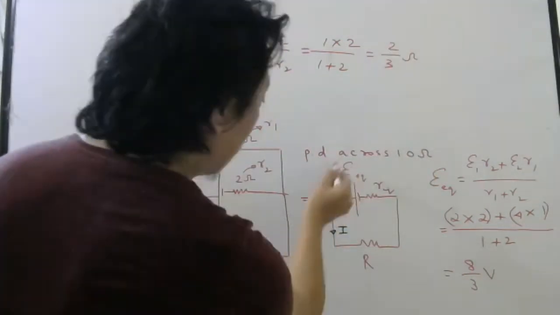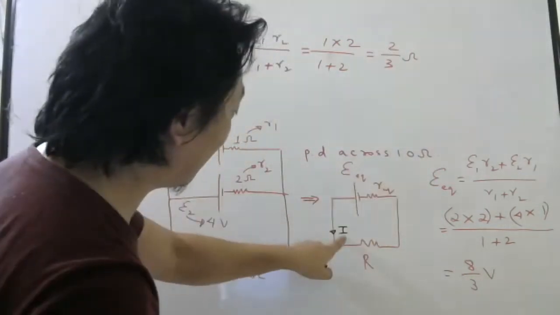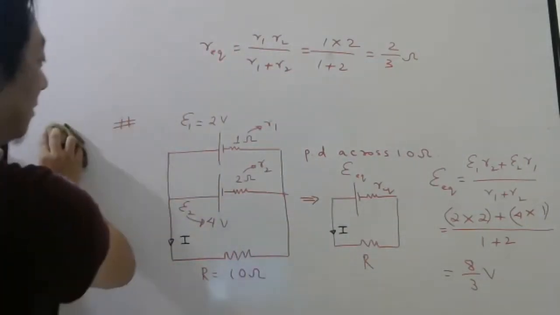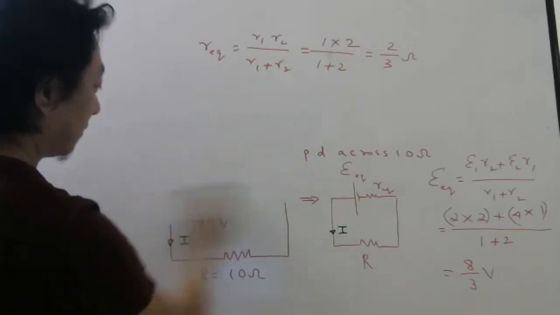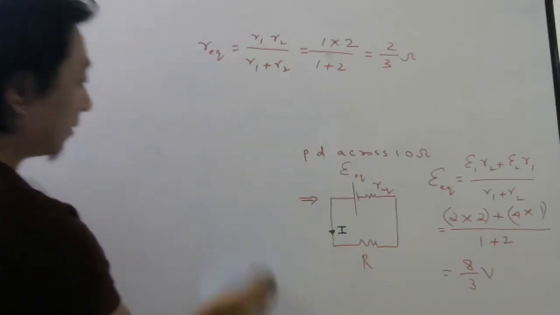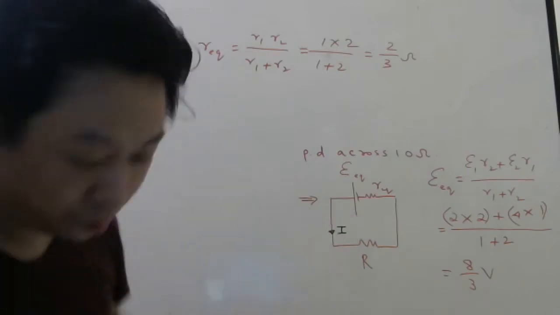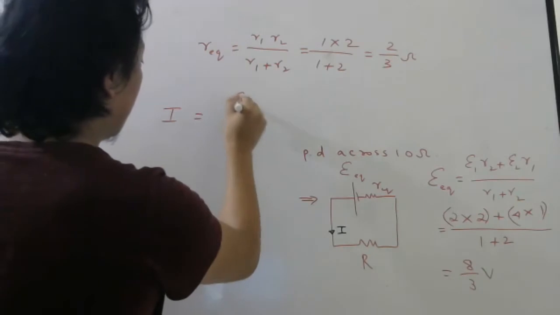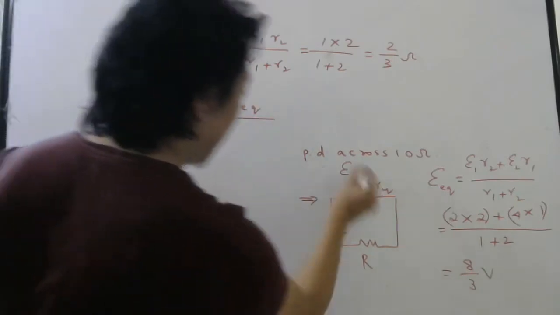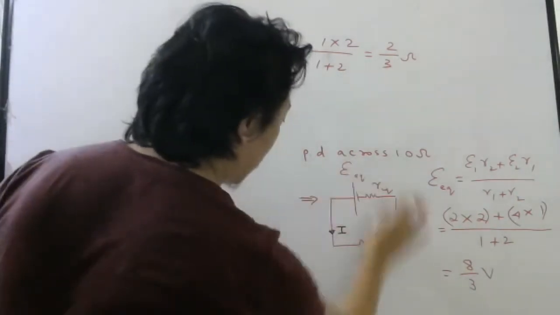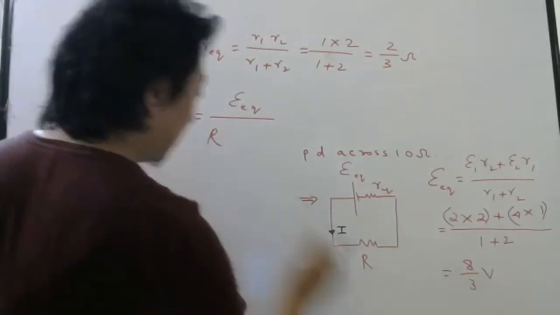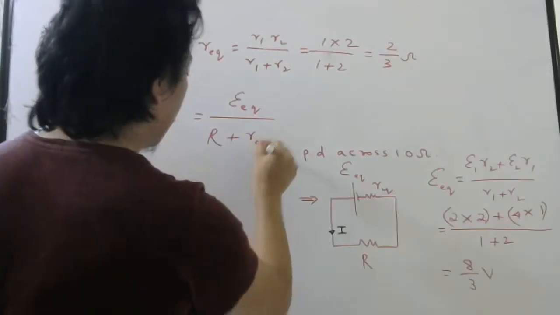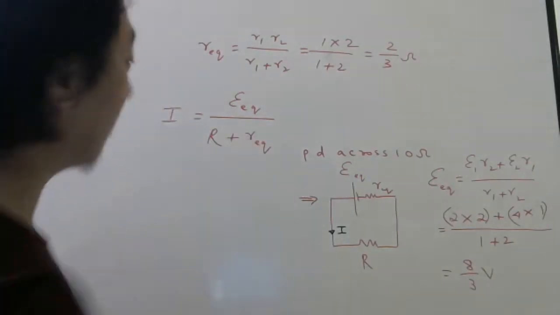So once I found this and this, then current here I can easily find by using Ohm's law. Once you convert that circuit into this circuit, use Ohm's law here. So current will be what? E equivalent, this EMF, by total resistance. Total resistance is external resistance plus internal resistance. Right? This formula I derived today in the beginning.